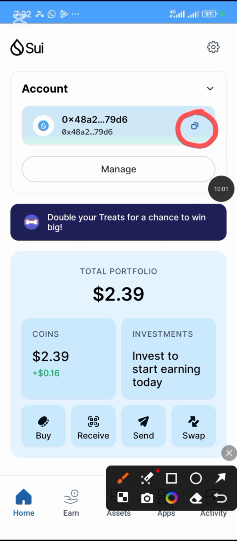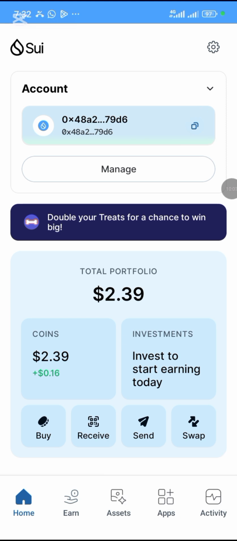Once you copy the wallet address, you go to any exchange of your choice where you have SU. You can use Bybit, you can use Binance. If you have SU in your SU wallet, you can use it, okay? You can use Bitgate. Anywhere you have SU, you can send your SU to this wallet, okay? So I'm going to my wallet where I have SU to send SU to this particular wallet, okay?